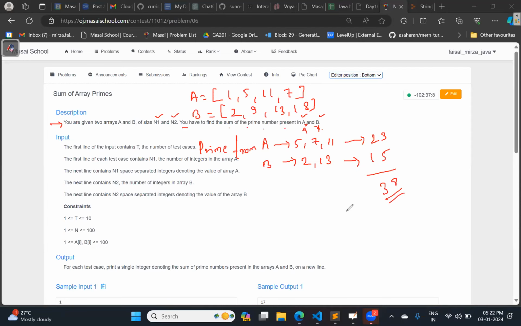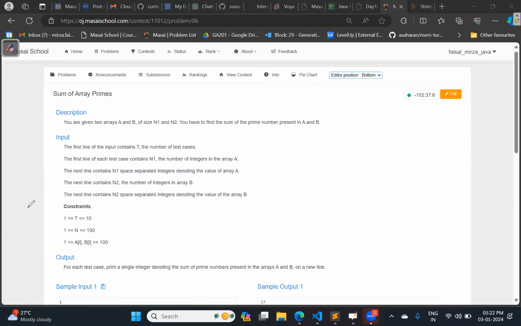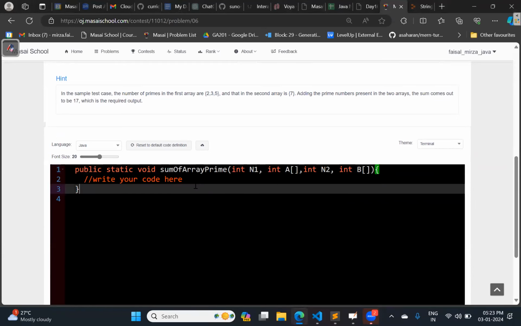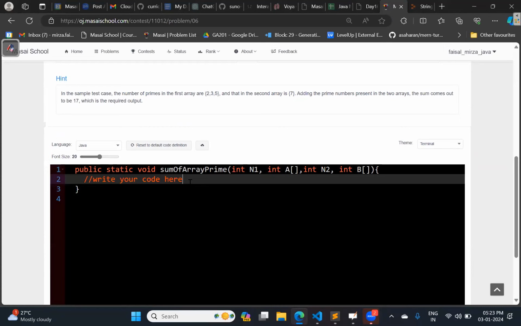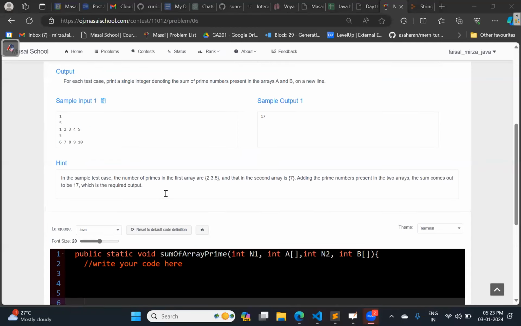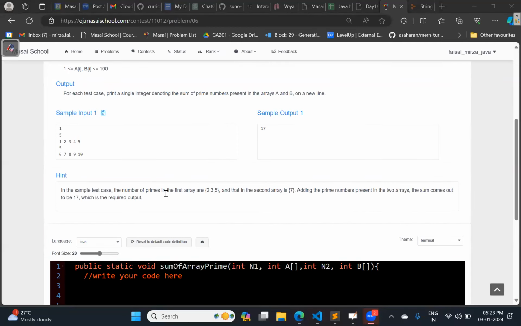Yes, sir, but I'm not able to do that. I tried. If you see the input, how it is coming, they are two separate arrays, right? Now tell me how we can proceed. First, let's see how this sample input and output is working.